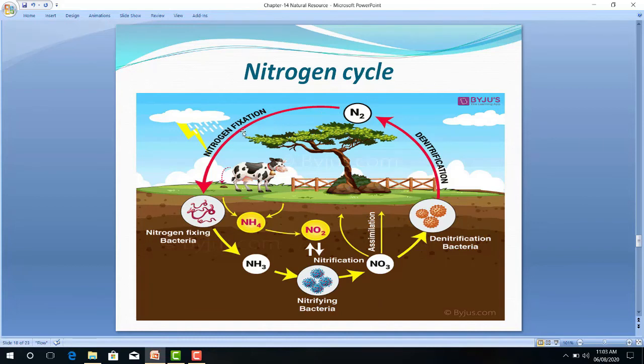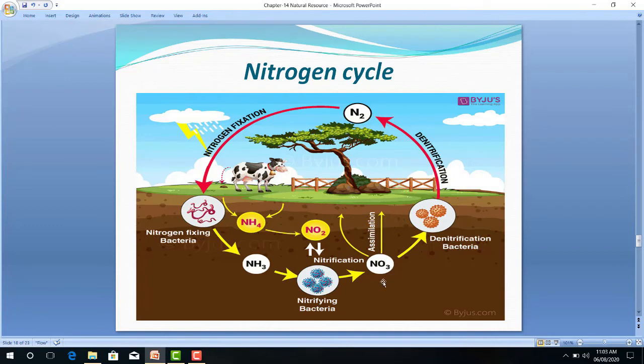So how is this nitrogen fixed? Nitrogen is fixed in two ways. One is by rhizobium bacteria. Second is during the lightning process. It is fixed inside the atmosphere or soil in the form of nitrites, and in contact with oxygen it will be converted into nitrate.